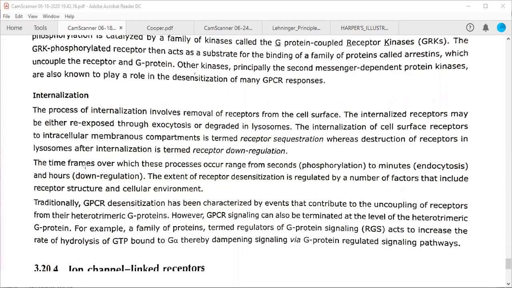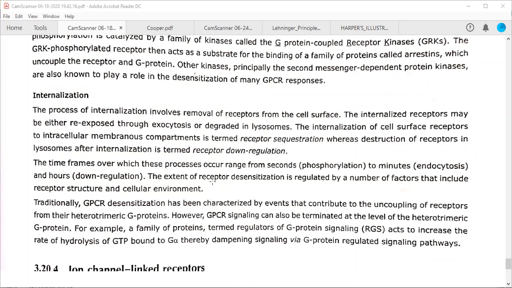Okay, so the time frame over which these processes occur ranges from seconds. Phosphorylation can happen in seconds, phosphorylation, dephosphorylation, minutes. Endocytosis, exocytosis requires some time, that occurs in minutes, hours. Down regulation means if you want to degrade the receptors, then it will occur in hours actually. So the time frame will vary actually.